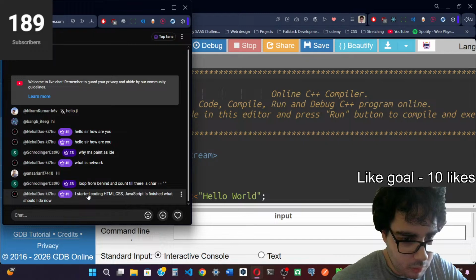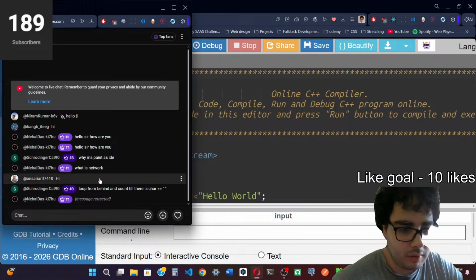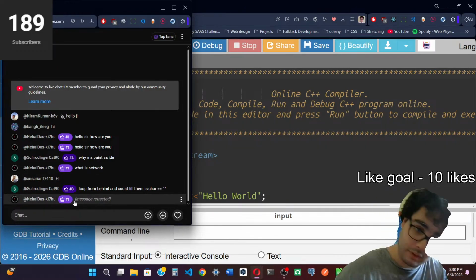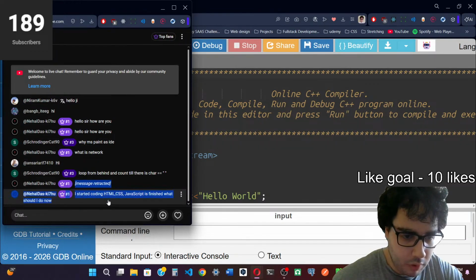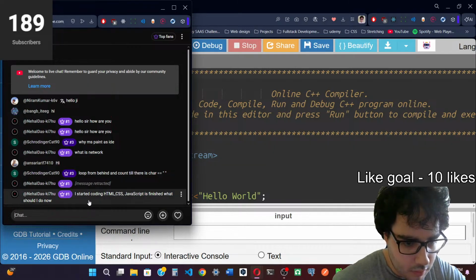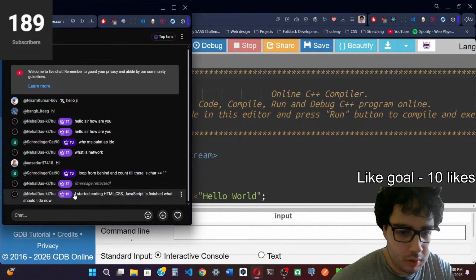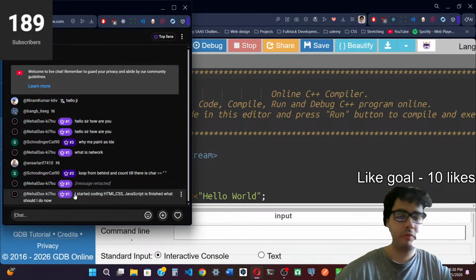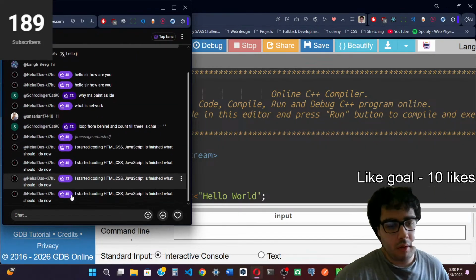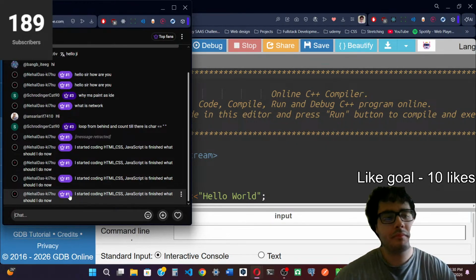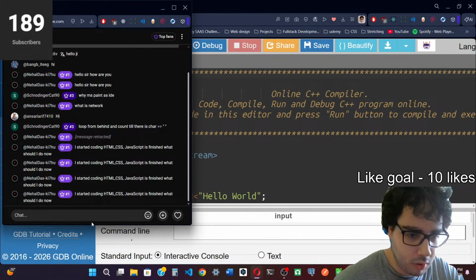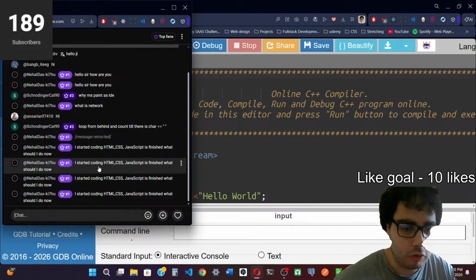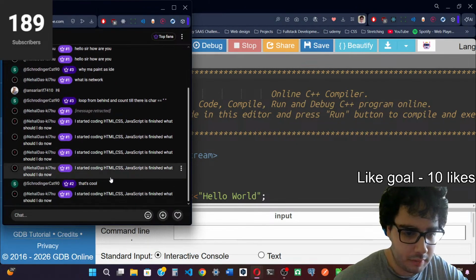I started coding with HTML, CSS, JavaScript. I finished. What should I do now? I mean, depending on what you want to do, first you gotta pick if you want to do front end, back end, or full stack. And when you pick, if you want to do full stack, I think the next great step would be to learn React.